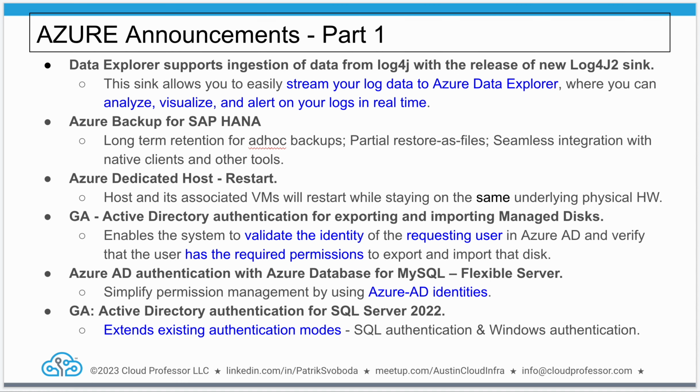General availability, Active Directory authentication for exporting and importing managed disks. Enables the system to validate the identity of the requesting user in Azure AD and verify that the user has the required permissions to export and import that disk. Azure AD authentication with Azure Database for MySQL, flexible server. General availability, Active Directory authentication for SQL Server 2022. Basically extends existing authentication methods, SQL authentication and Windows authentication.